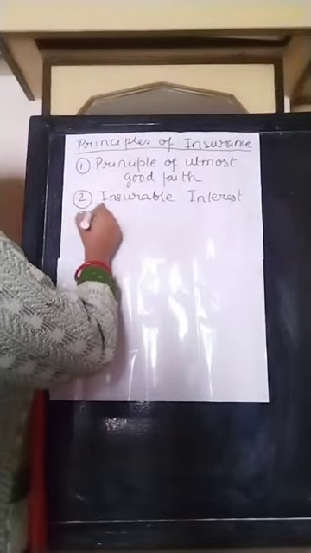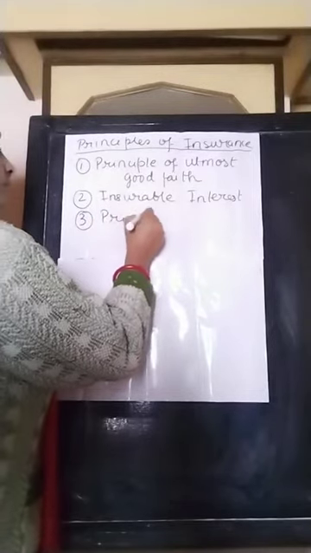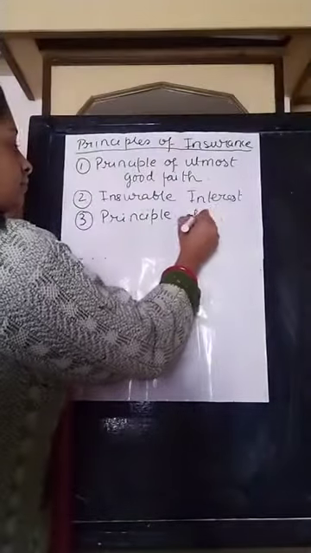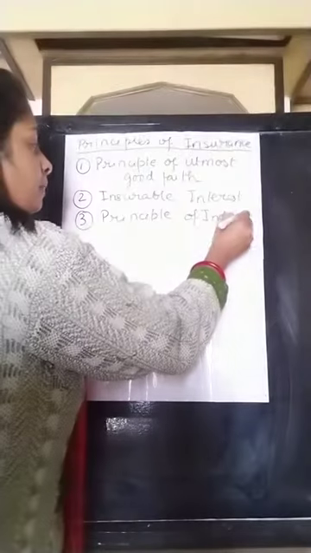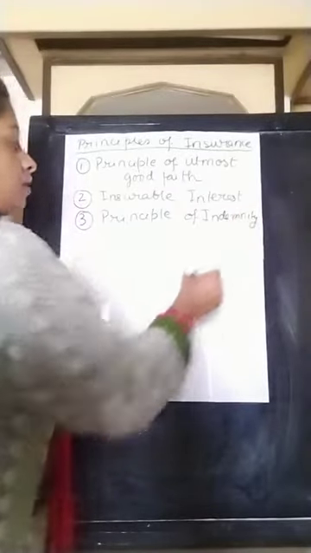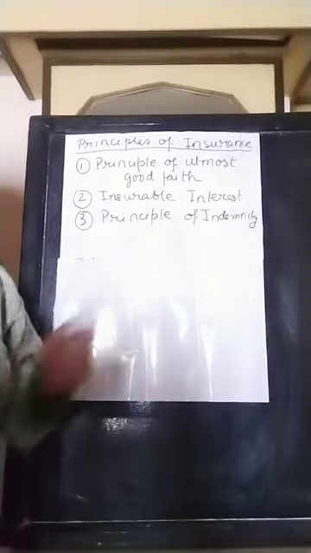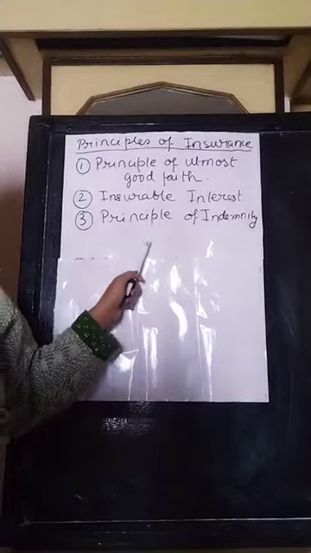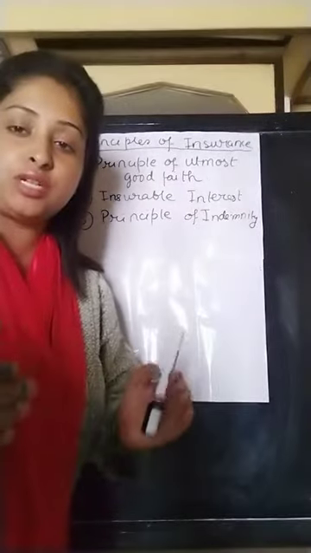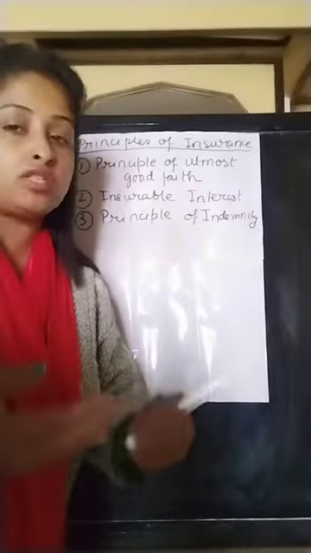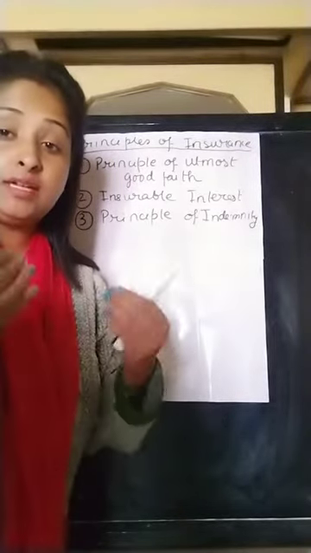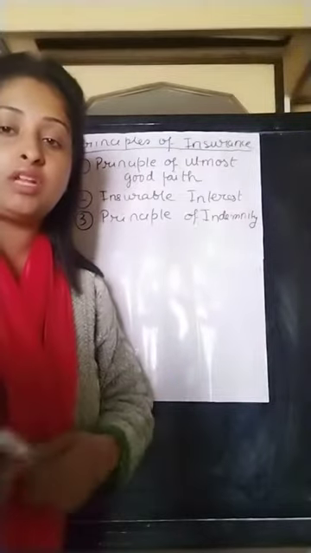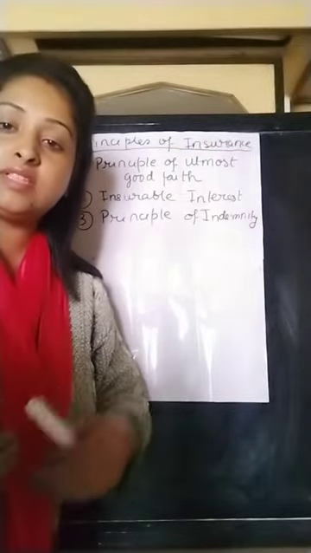So this is another important point of the principles of insurance. Coming to the third point, the principle of indemnity. Indemnity means compensation. According to this principle, the purpose of insurance is to bring back the insured to the same financial position as he was just before the loss occurred. The insurer must bring back the same financial position of the insured as he was before.